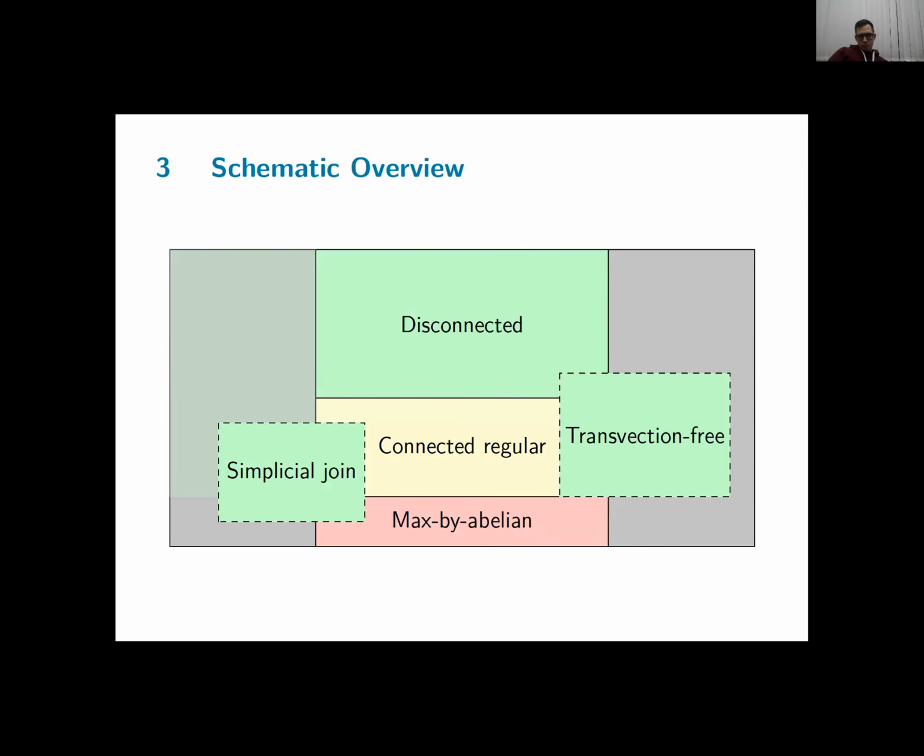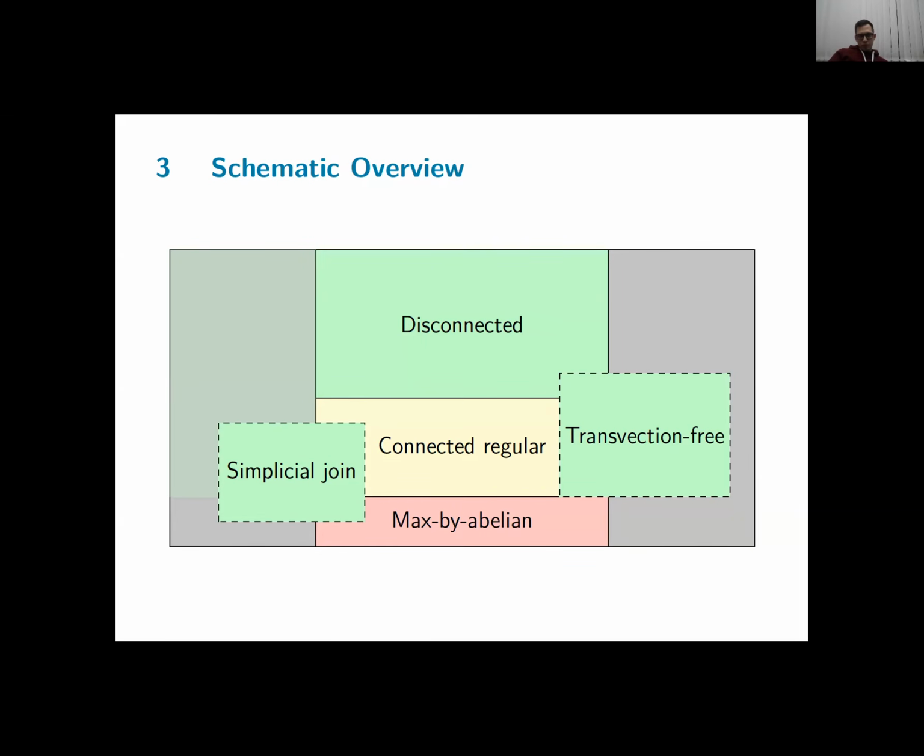So back to the schematic overview, we have a new green rectangle. So here I've put it on the left. There is some overlap with connected regular graphs and with max-bi-abelian graphs, but there is certainly no overlap with disconnected graphs, because simplicial join and disconnectedness are quite opposite notions. And also this green shaded area has increased in size. So we've proven it for 3 quite big families of graphs.